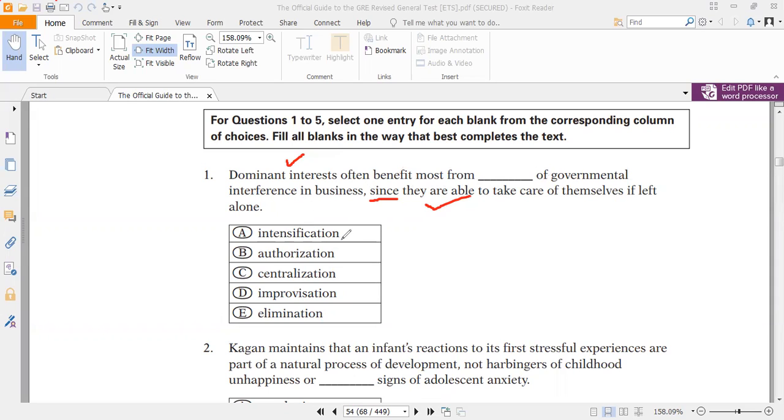Now look at the options. Intensification, no. It makes the situation worse. Authorization, no. Centralization, not really. Improvisation, definitely not. So the correct answer should be E, elimination. Government interference should be eliminated in the business.